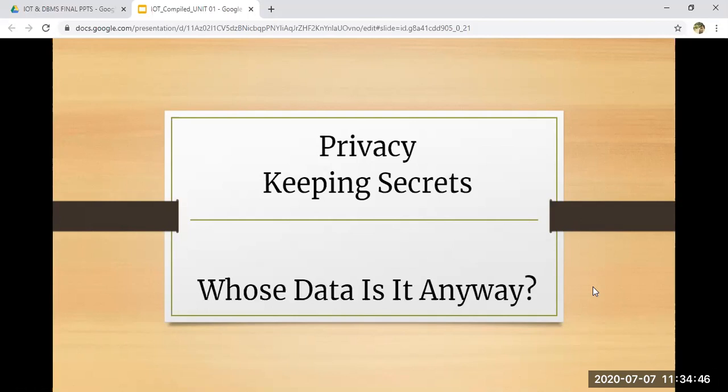So in a public platform, no rights are given to anyone. Anybody can access any piece of data and use it in any way. But when you talk about a private platform, the rights are given, and everybody cannot see all the data. According to their rights, they are allowed to access that piece of data. So that is your whose data is it anyway.